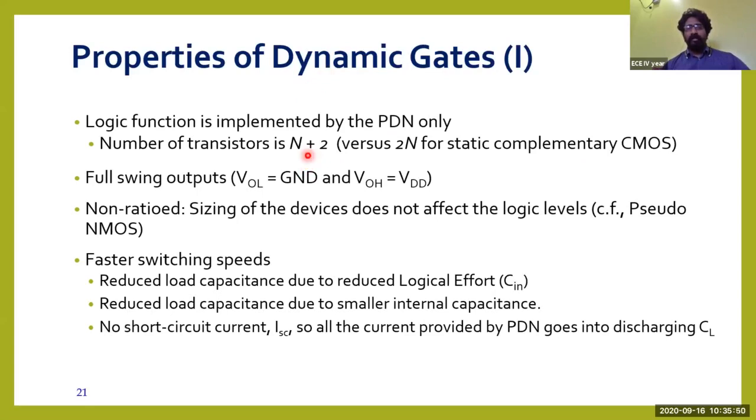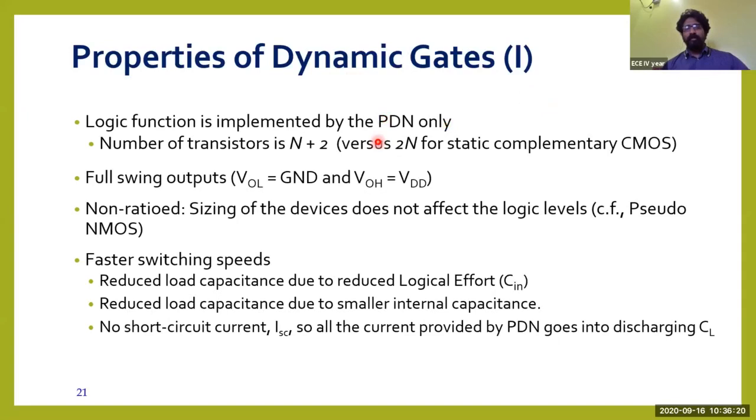And so it's an important objective also. The dynamic CMOS logic will have only N plus 2 transistors. Whereas in the static CMOS structures, we have seen that it will have 2N transistors. Why? Because in the CMOS, we use the pull down network and also the pull up network. But when we come to the dynamic CMOS logic, we use only the pull down network.